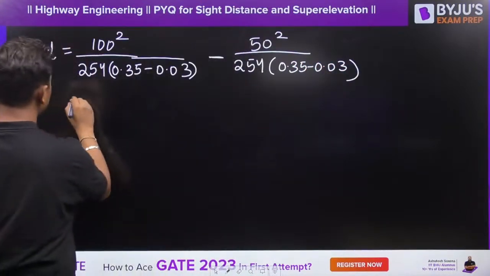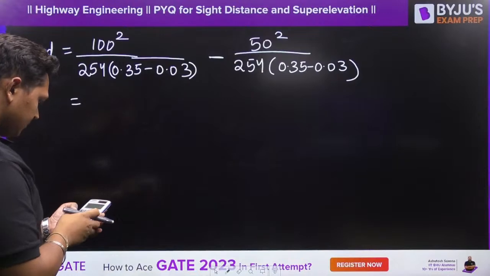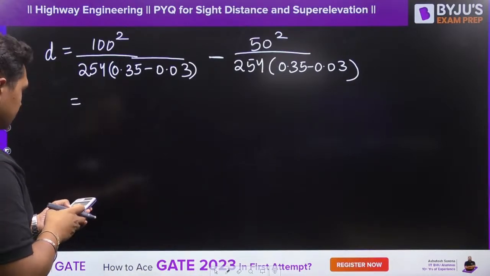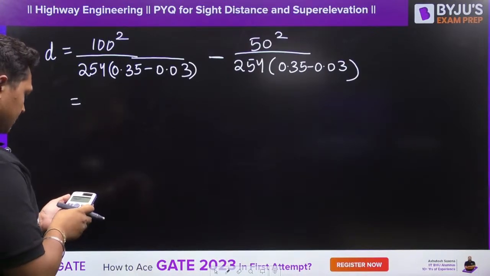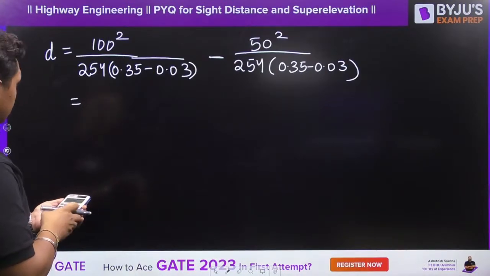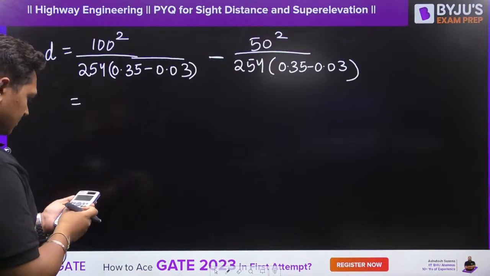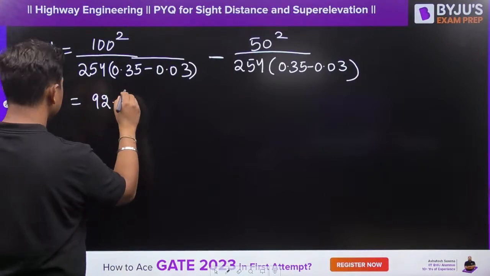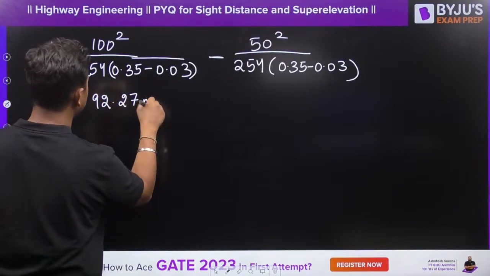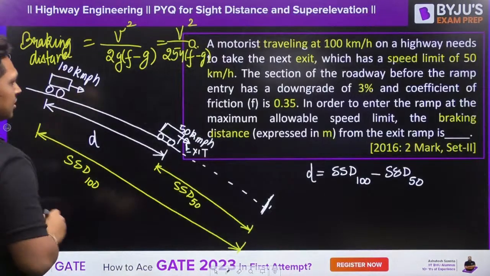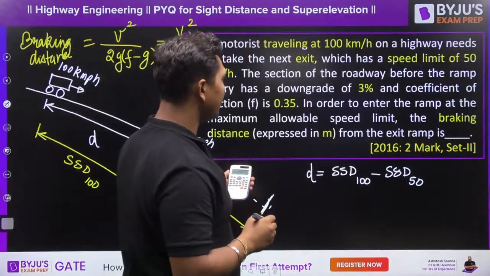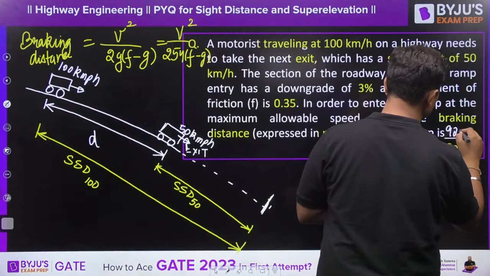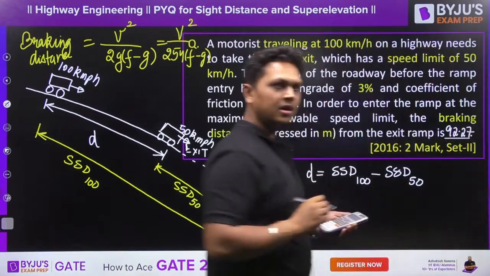So this will come out to be equal to 92.27 meters. So the answer to this question expressed in meters is 92.27, guys.